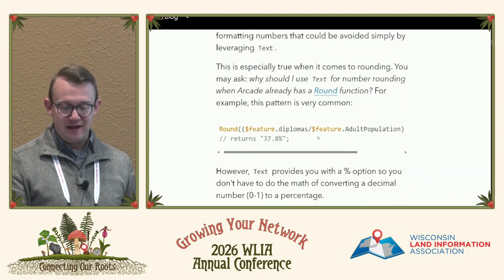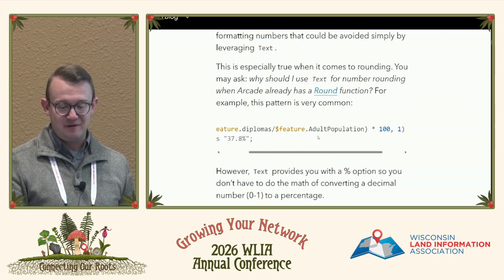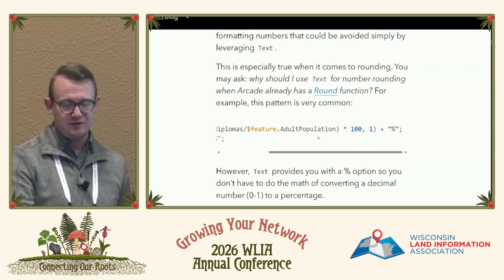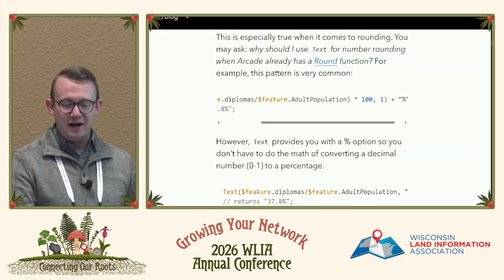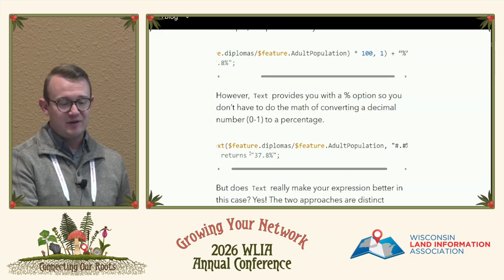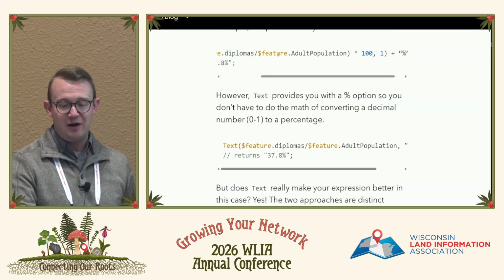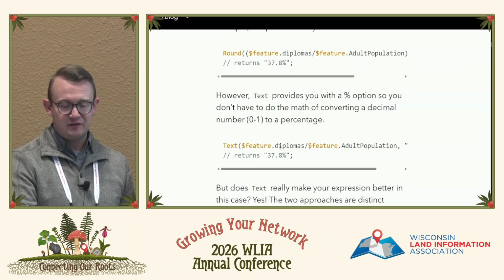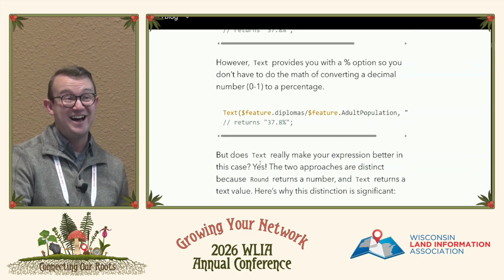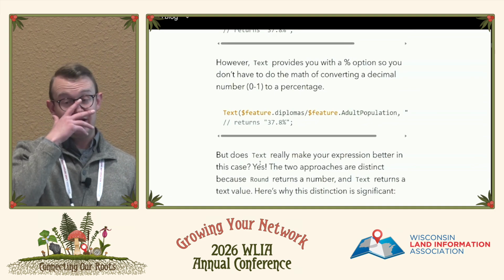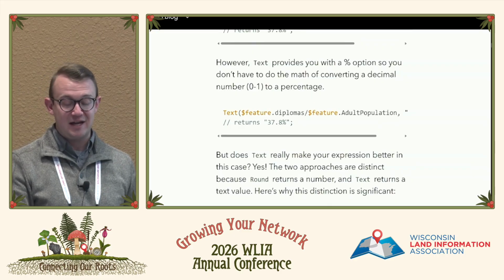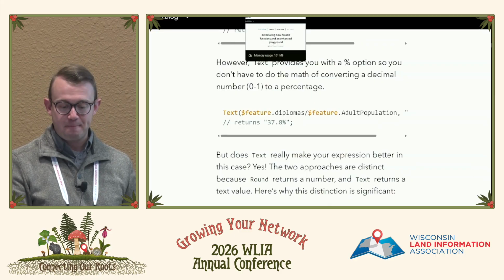Okay, and this is an example of a very large feature expression that I'm trying to add together. So feature.diplomas plus feature.adult population times that, whatever. I can also just assign that as text. When I assign something as text, it's going to give me the same output as all of this, but return it in a simpler format. It makes sure it's coming out as text and not a number, and that can impact how I interact with it and how I symbolize it. It's just going to give you that line item in a much more usable way.